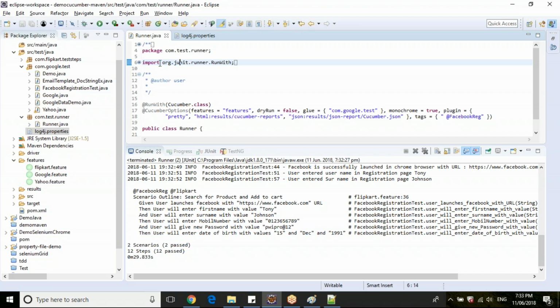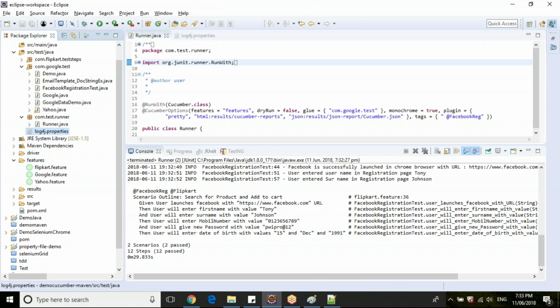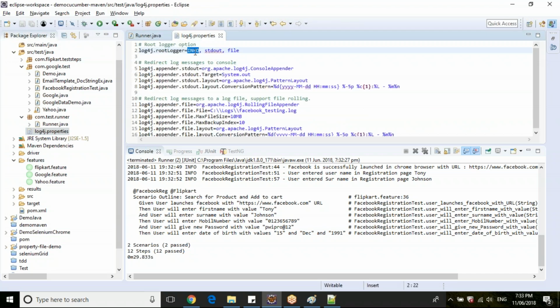So different log levels are not required to be provided. You can just provide info or debug like this. When you say debug, it will print all the logs belonging to info, error, warn and so on. So you only need to specify one level.